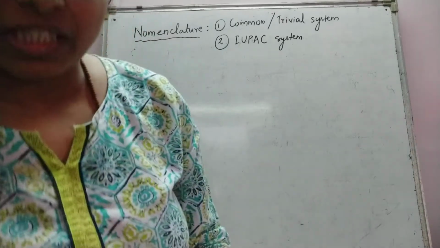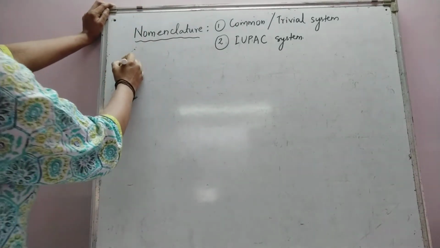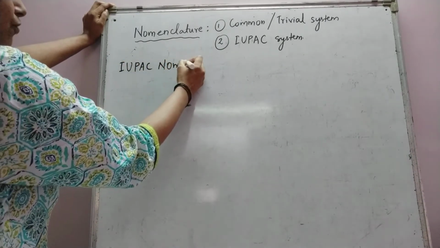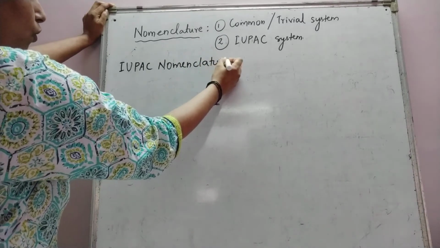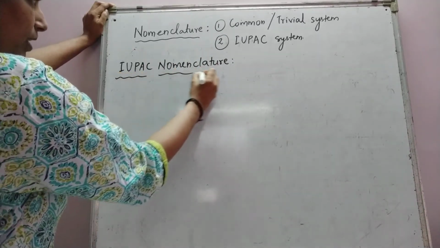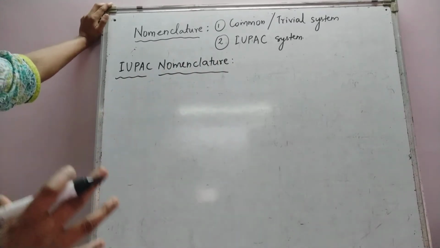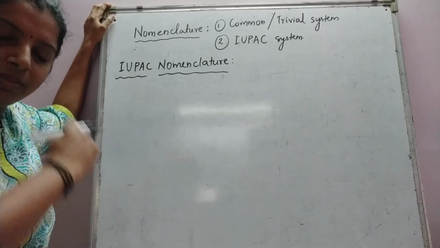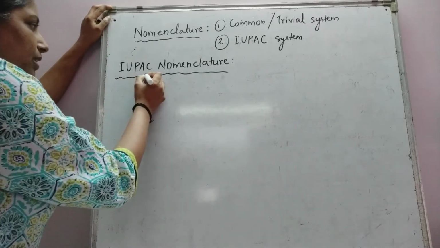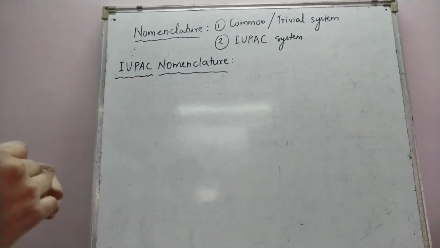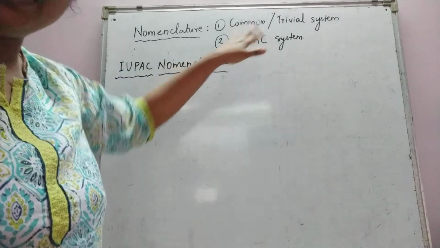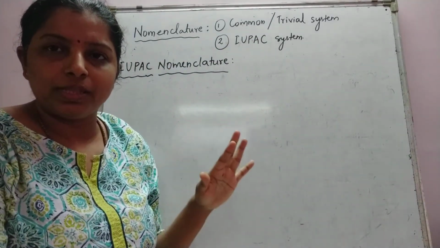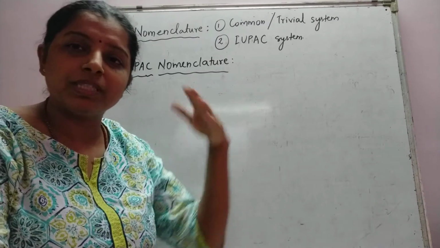So let us begin with the IUPAC system, IUPAC nomenclature. This is a very important part of organic chemistry, and it is very vast. We are going to learn this in short in this chapter, some basic things about IUPAC nomenclature. Now what is this IUPAC nomenclature? As I told you, the common system would give different names to one particular compound. According to the common system, a particular compound had different names in different places.